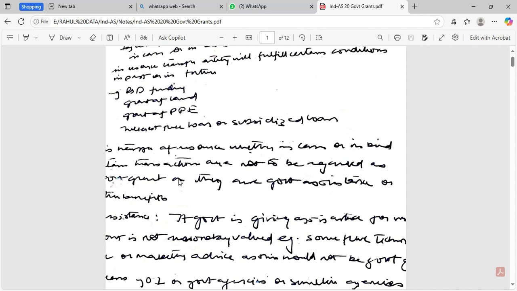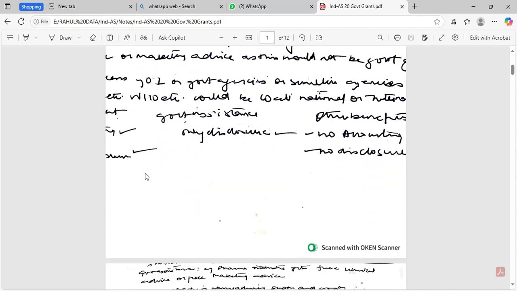Example: development of roads, infrastructure, power, all this would be other benefits. So, as per Ind AS 20, for government grant there is accounting plus disclosure. In government assistance there is only disclosure. In other benefits there is no accounting, no disclosure.